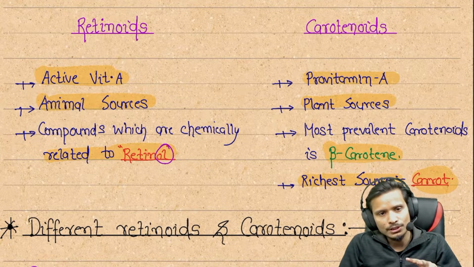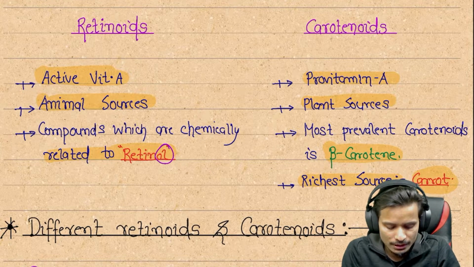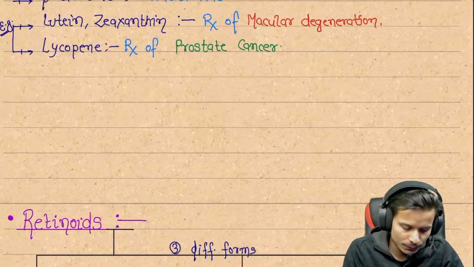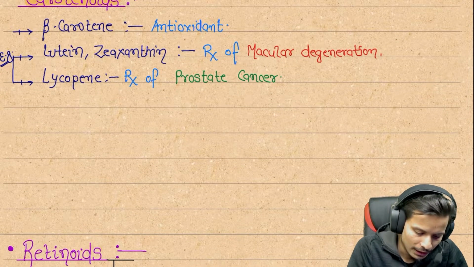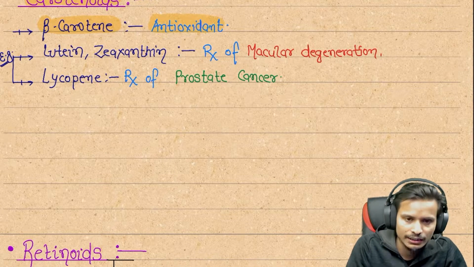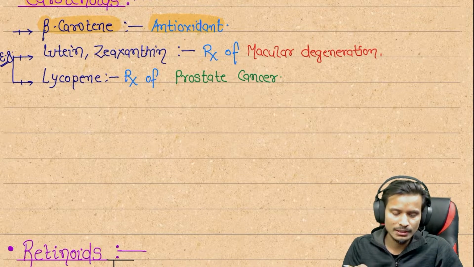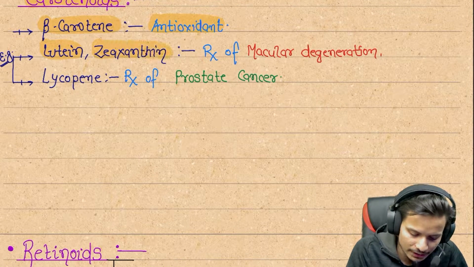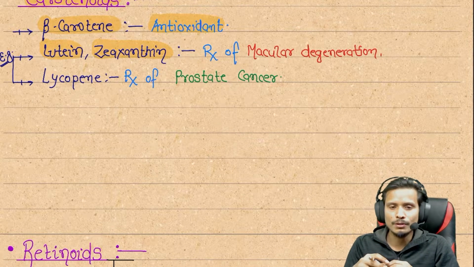So there are two types of vitamin A, retinoids and carotenoids. Let's start our discussion about the differences between them, in which the first one is carotenoids. Carotenoids are basically obtained from beta carotene, and they act as an antioxidant. The antioxidant vitamin is A. Next, lutein and zeaxanthin. These are used for the treatment of macular degeneration.